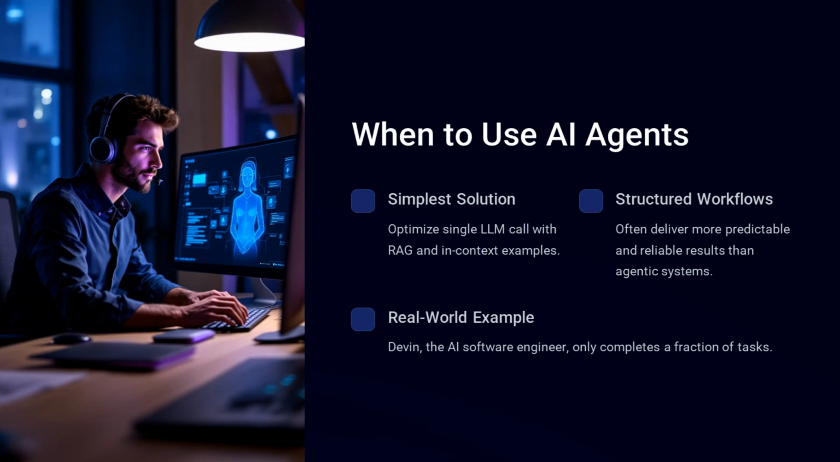A prime example is Devin, the AI software engineer. While it claims to function as a junior developer, real-world tests show that it only successfully completes a fraction of tasks. The unpredictability of agentic systems is why most AI applications today rely on structured workflows rather than free-form agents.